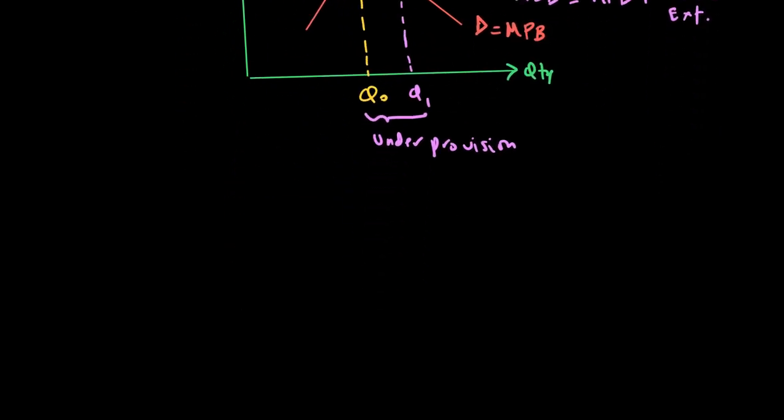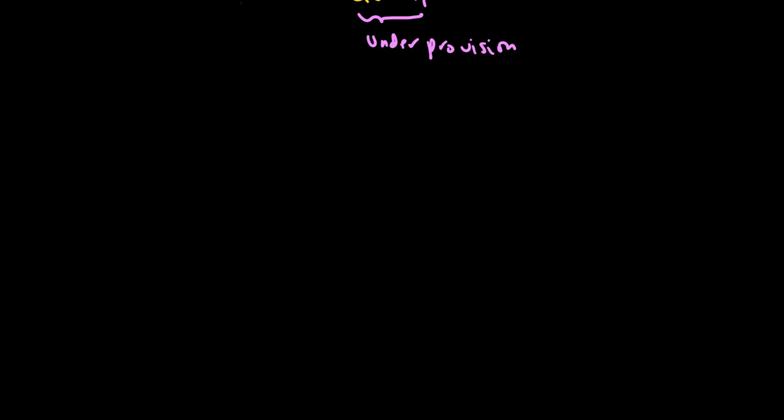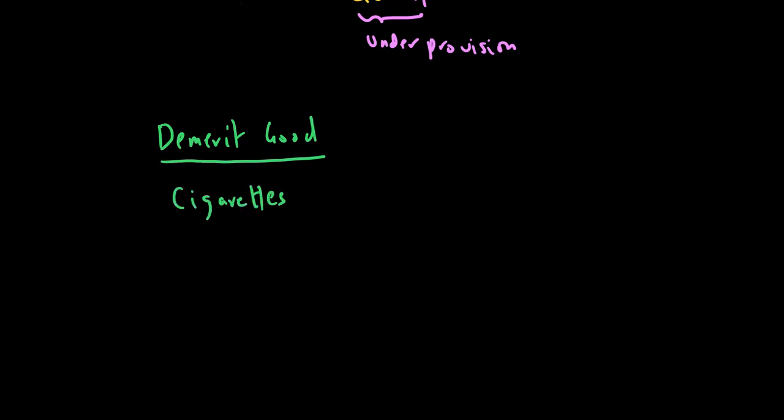Let's now look at how demerit goods work. In the case of demerit goods, again, they are private goods, so they are basically rival and excludable. Example of a demerit good could be cigarettes, and we know that cigarettes are harmful, right? And cigarettes are harmful not only because of passive smoking, where you harm not only yourself but others, but also they're harmful to you in terms of lower productivity, more health issues, and so on and so forth.